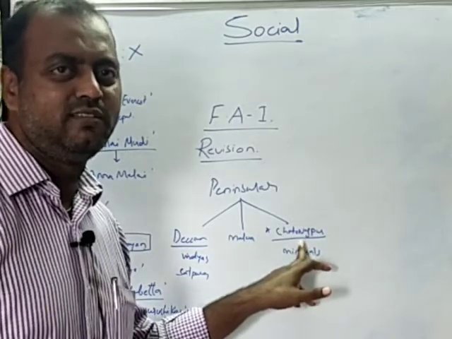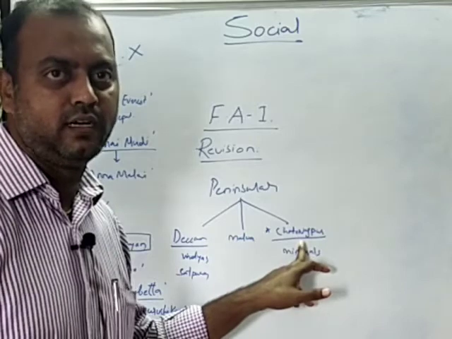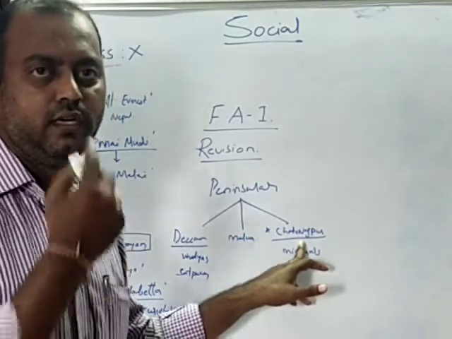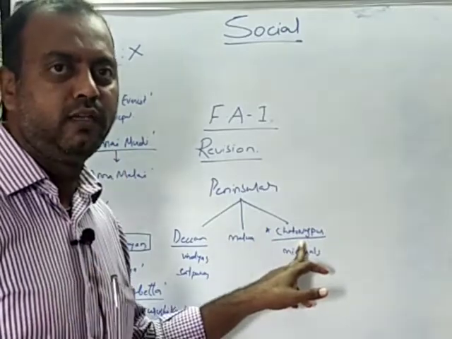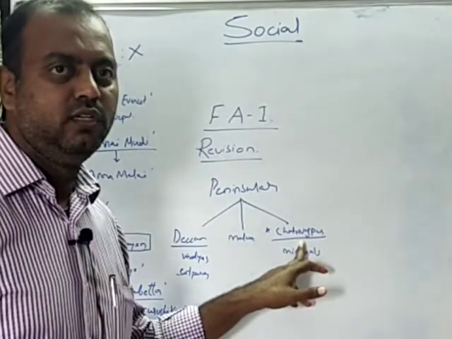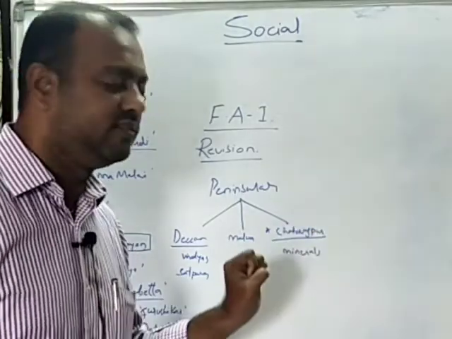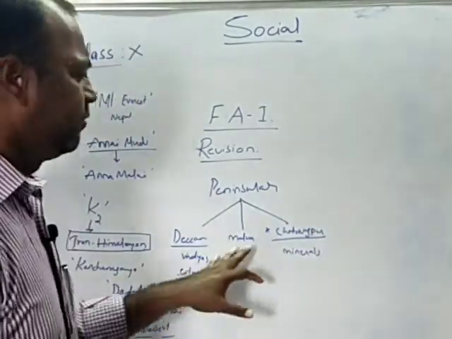This region falls in Jharkhand and Bihar, which is very rich in natural resources like coal, iron ore, manganese, bauxite, limestone. These kinds of mineral resources are available abundantly in this region. And next comes the Malwa Plateau.